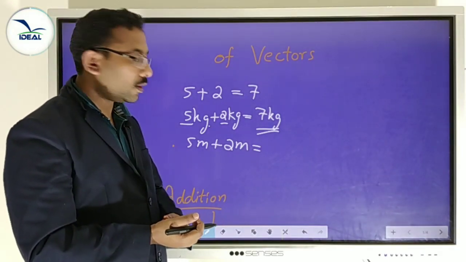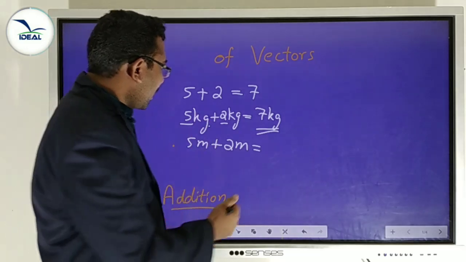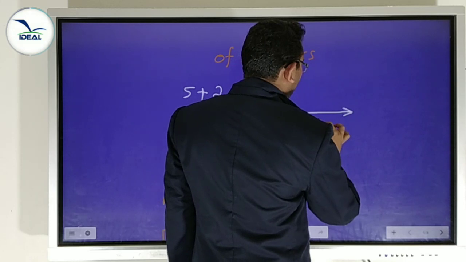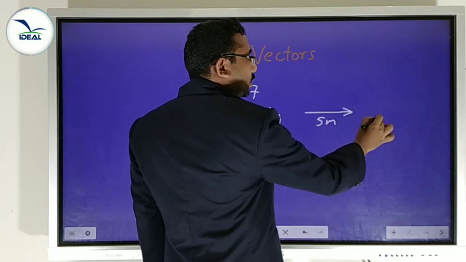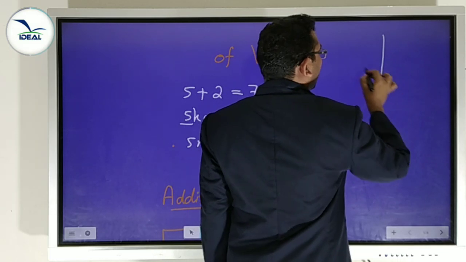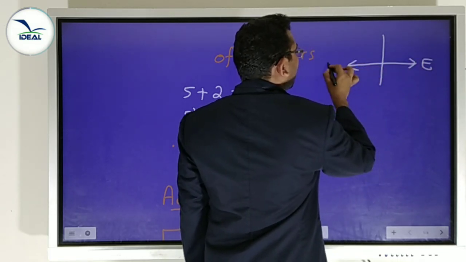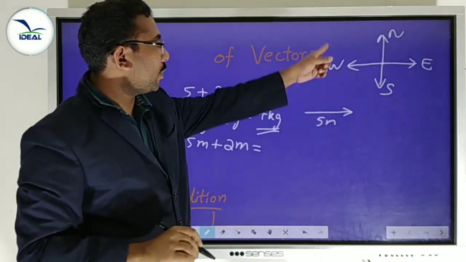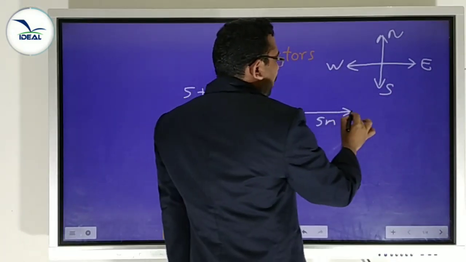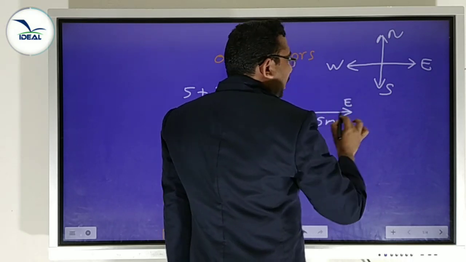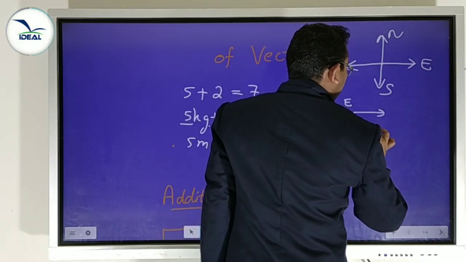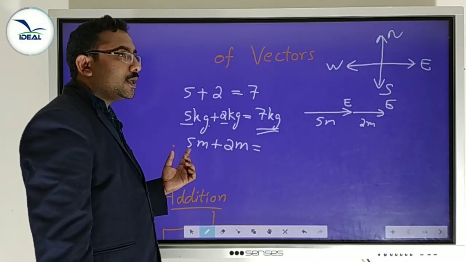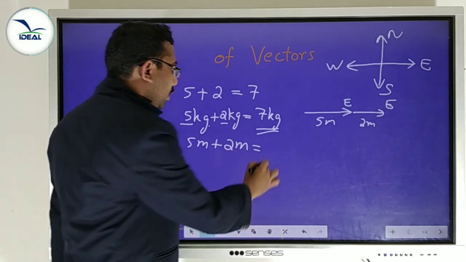Okay. We use another method. For example, if we are moving 5 meter towards east, this is the direction of east. You know the directions: east, west, north, south. Just remember the directions. 5 meter east, then again 2 meter east, then the total displacement is 5 plus 2 equal to 7 meter.